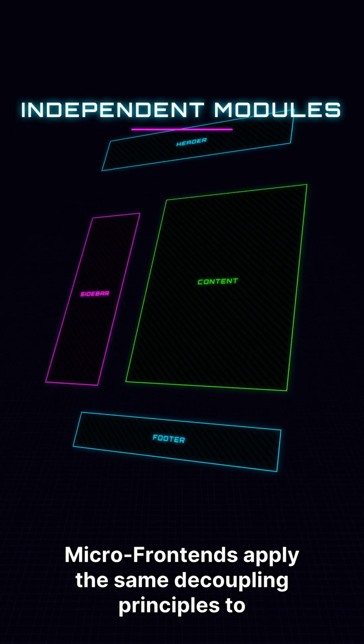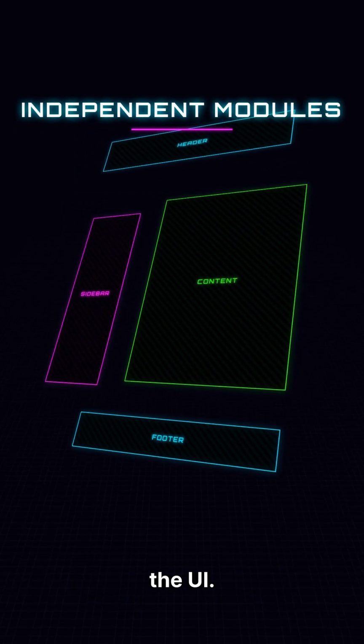Micro frontends apply the same decoupling principles to the UI. We use module federation to dynamically load bundles at runtime. The checkout team deploys their code, and the main application consumes it instantly without a full rebuild.